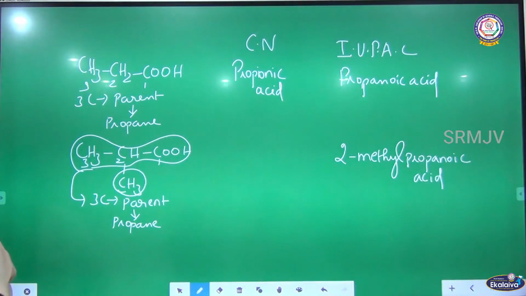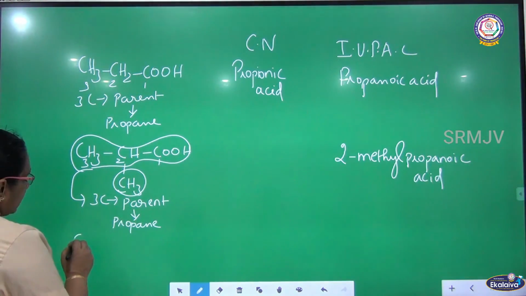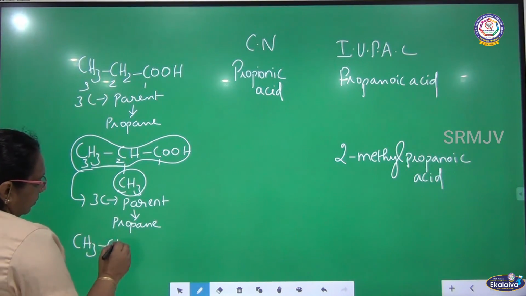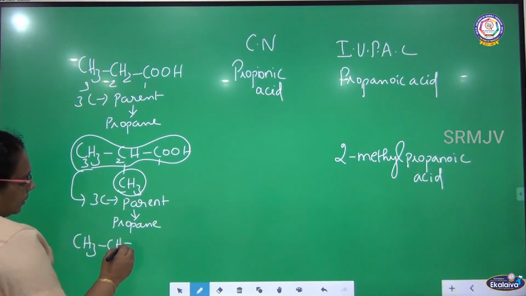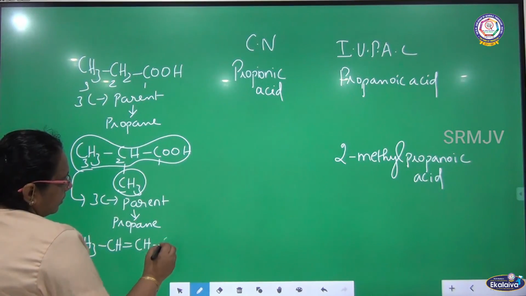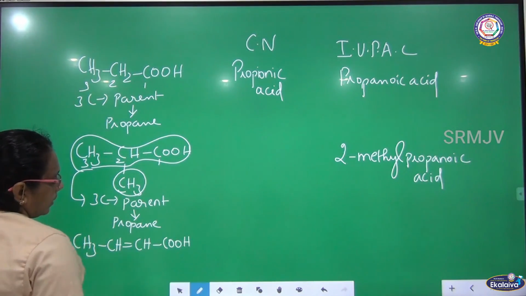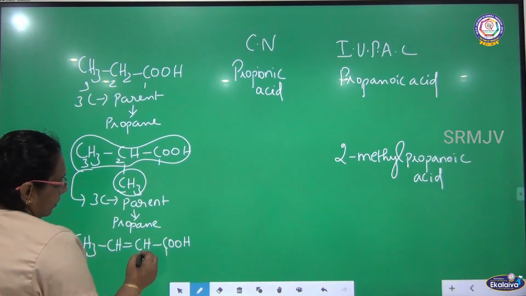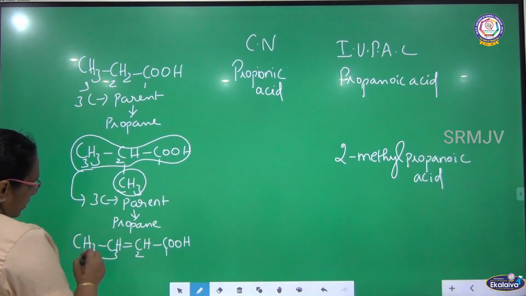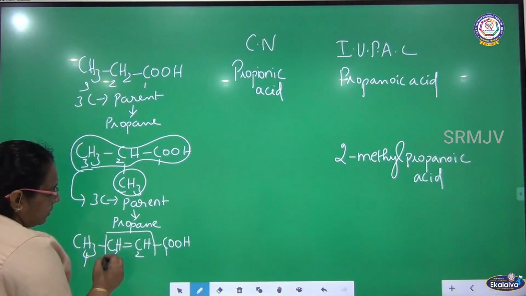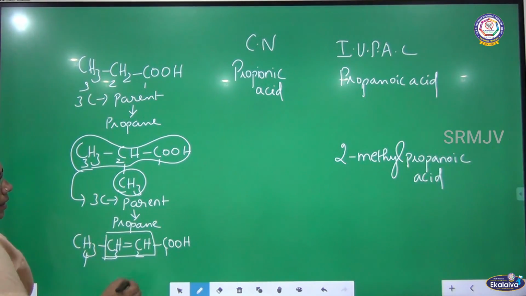And a compound is coming like this. There is a compound CH3. See here, there is a double bond between carbon 2 and carbon 3, and one carboxylic group is also there.